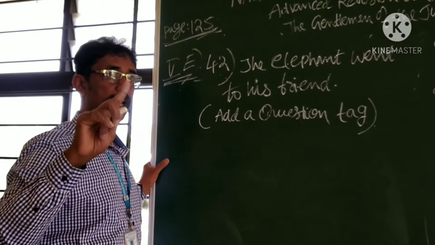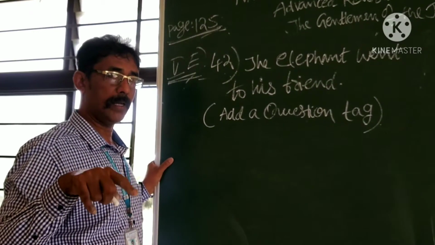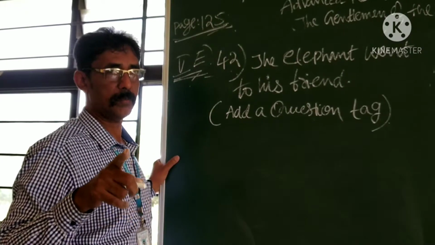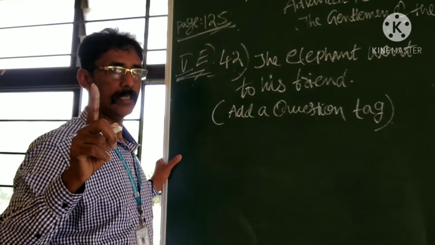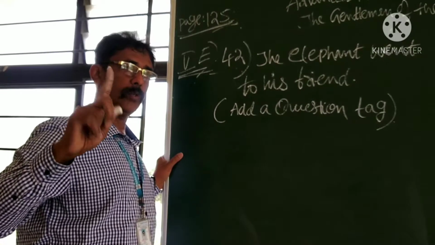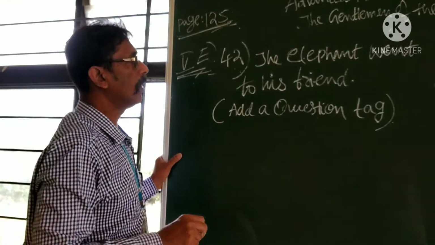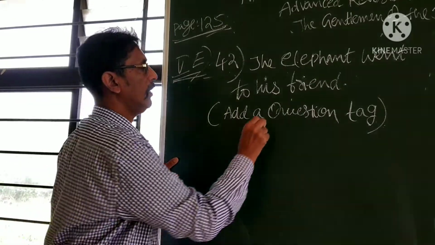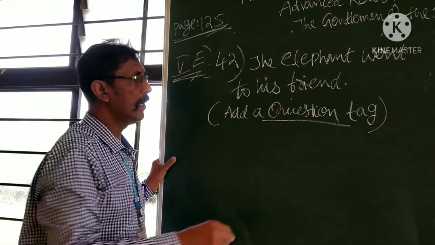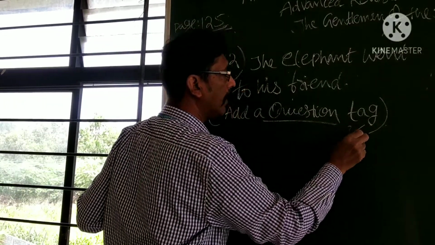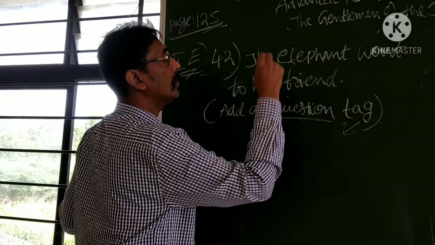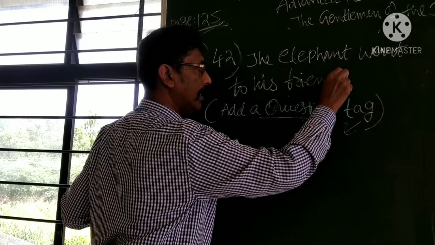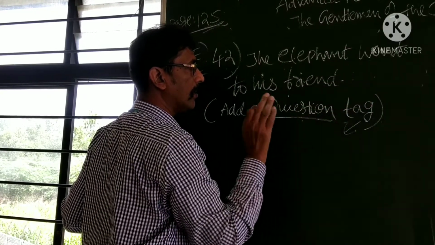You should have learned basic grammar which had appeared in the previous sessions. Basic grammar was taught previously itself. That is why you should have learned those concepts. Now, the elephant went to his friend. Question tag. What is a question tag? Writing the tag of a question to the given sentence. Writing the shortest question at the end of a sentence is called a question tag.